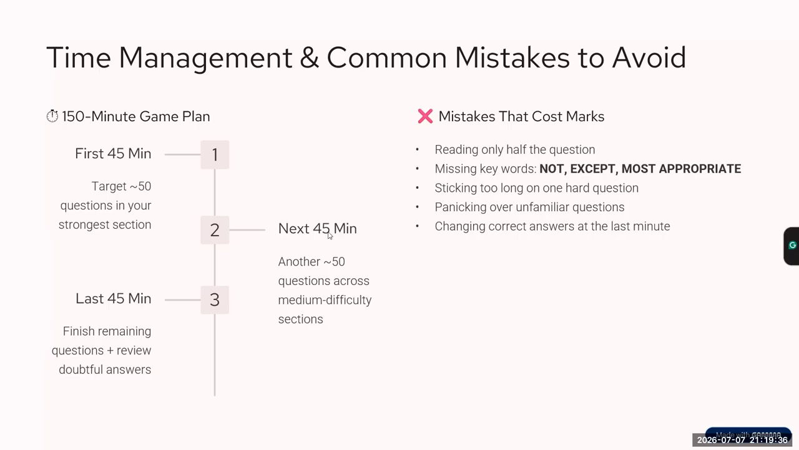Then second 45 minutes, complete another 50 questions. Try to solve 50 questions in 45 minutes. Finish the remaining questions and review the doubtful answers. That means in this 50 and in this 50, there must be some questions where you feel, 'this won't work,' or 'this might be right,' or 'I have a doubt.' Then review those questions. Right?